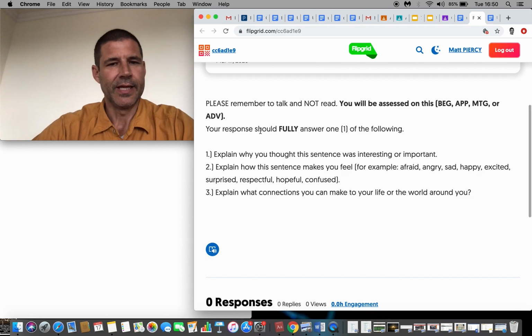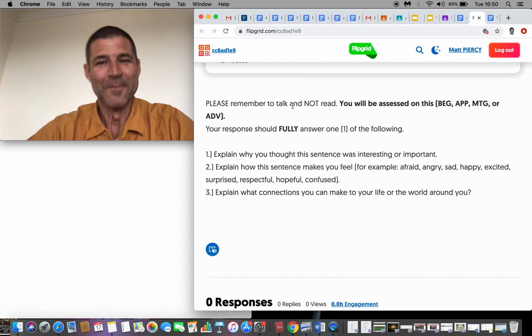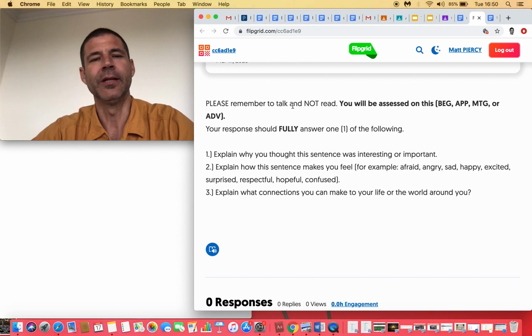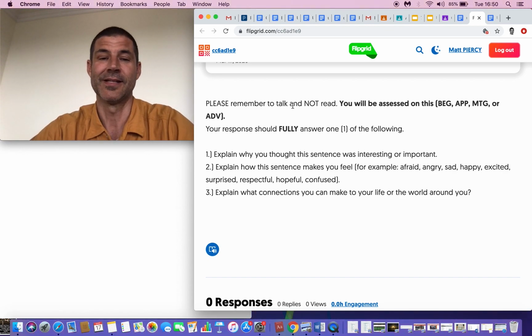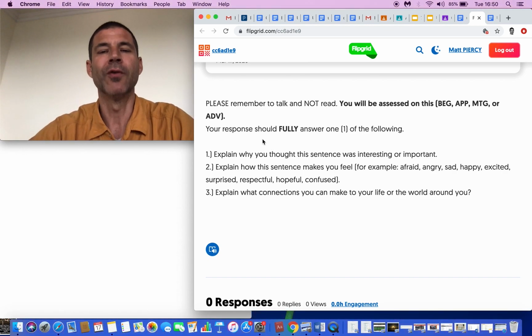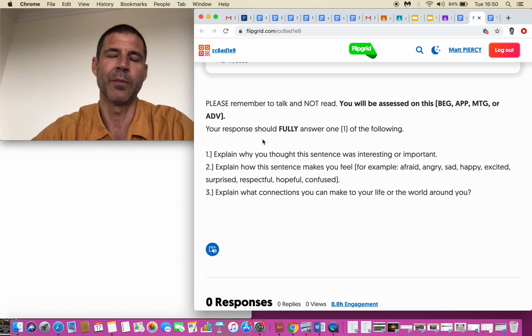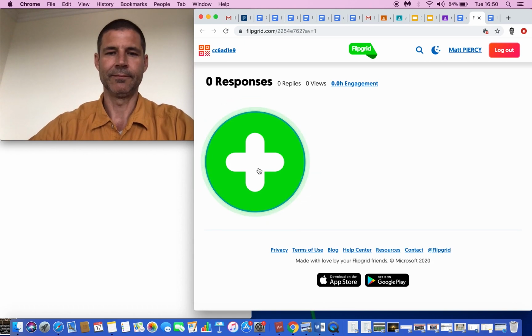And the directions say, please remember to talk and not read, okay? You'll be assessed on this, so you'll be getting a beginning, an approaching, a medium, or an advanced on it, hopefully all advanced, or hopefully many advanced. Your response should fully answer one of the following, okay? And those are the 3 ways of responding that we've practiced with journal entries before, okay? And to video your response, you'll click on that.